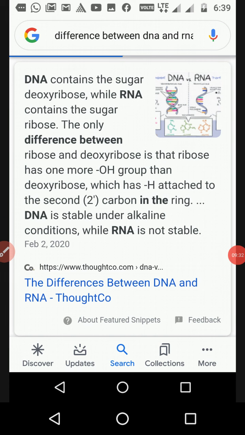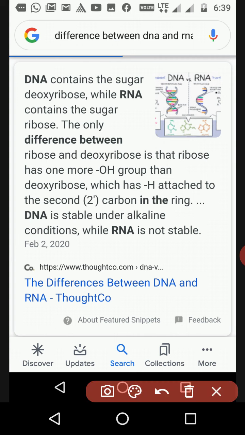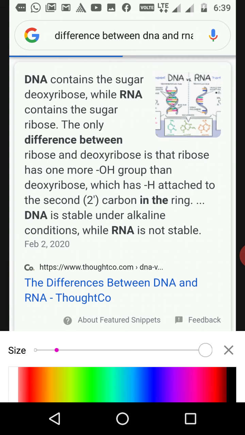So now again you can see the other differences between DNA and RNA. DNA contains deoxyribose sugar, always deoxyribose sugar is found in DNA, and only ribose sugar is found in the structure of RNA. Clear? So again here is the structure of DNA and the structure of RNA.